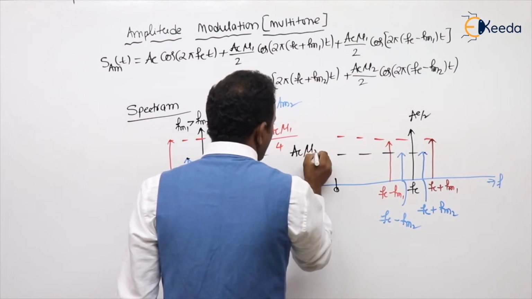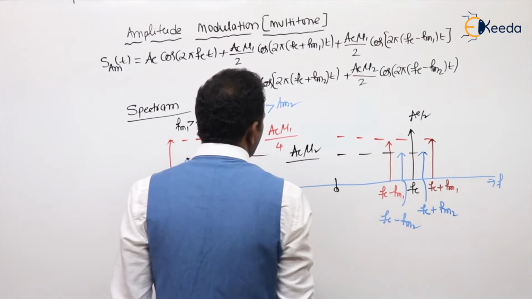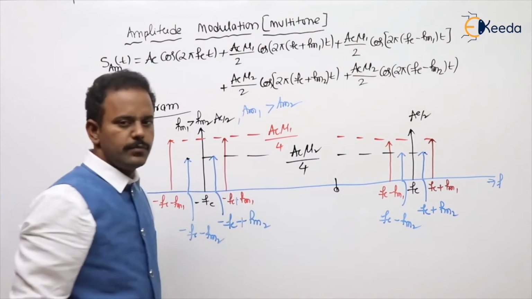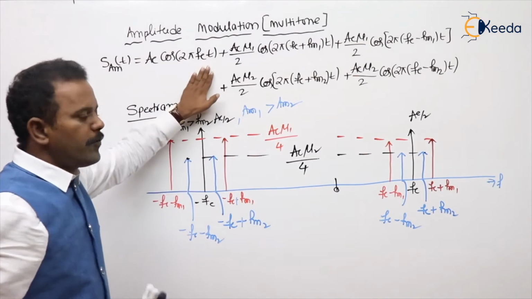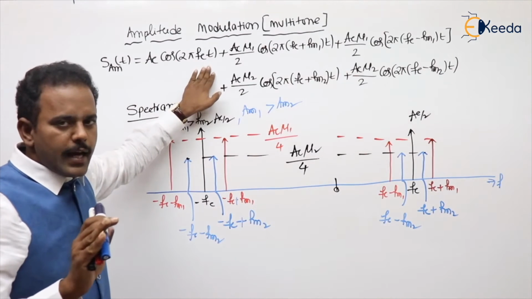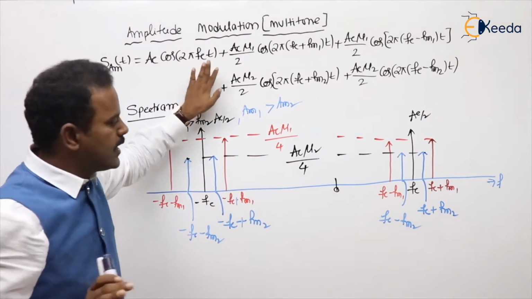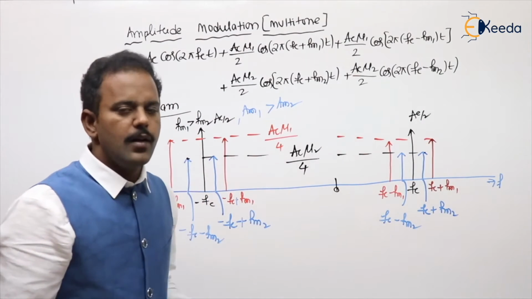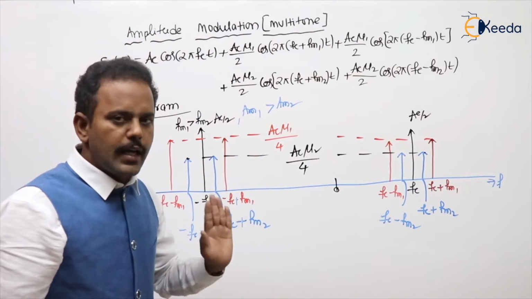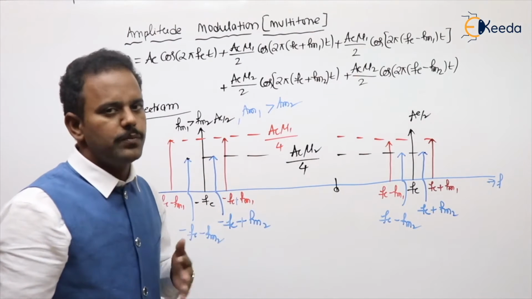Take amplitude, divide by 2. The amplitude is already divided by 2, so another 2 means 4. So how have I written the spectrum? Wherever you see the cos term, simply write impulse at their frequencies. You will get this. This one will be exactly the negative version. What is the strength, students? Take amplitude, divide by 2.